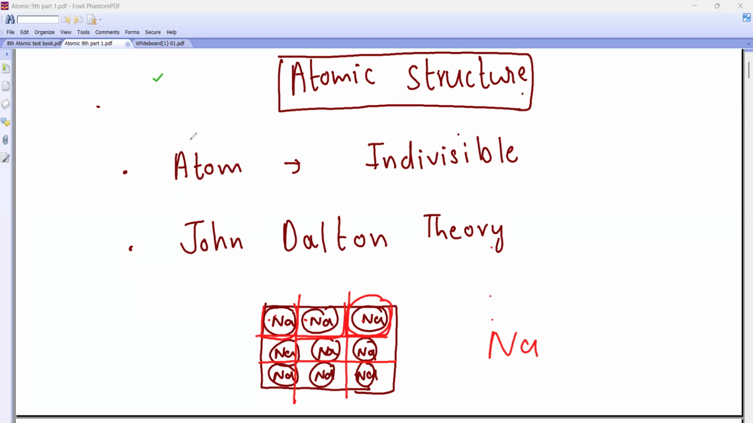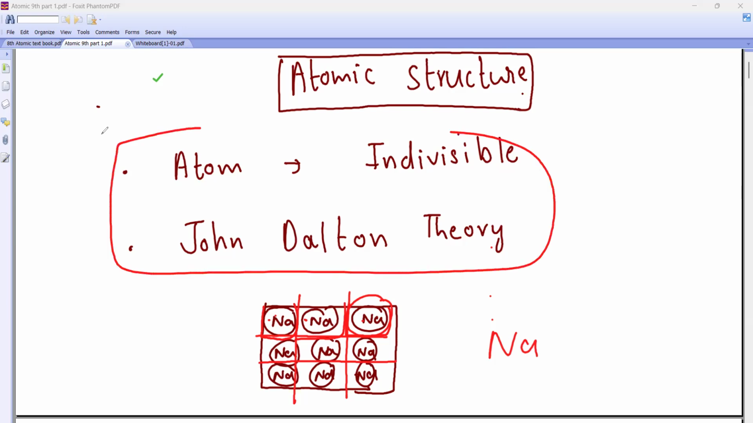Sir, can I write it on this sheet? No, not at all. You have to write on paper. Borrow. No need to draw. Just write: atom is indivisible. These two points, John Dalton theory. Start writing. Shut your mouth.